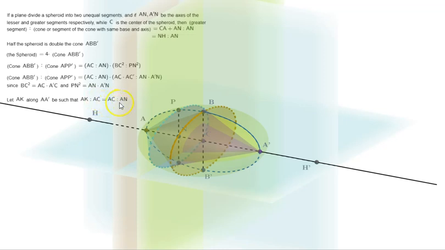So what does this mean? We are taking AK such that AC is the mean proportional between AK and AN. So let's take K. So this is the point K. So AK is to AC is equal to AC is to AN. Let us simplify this diagram a little bit to make it more readable.